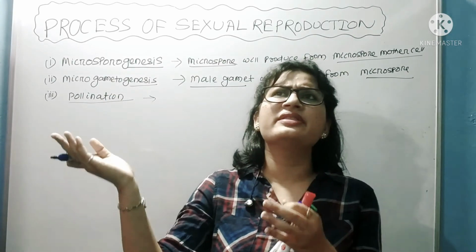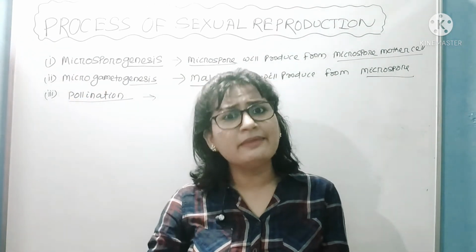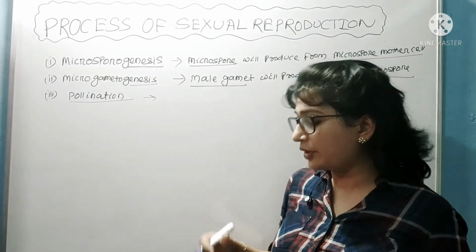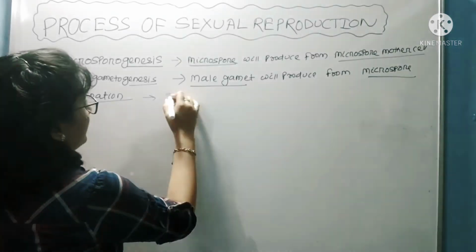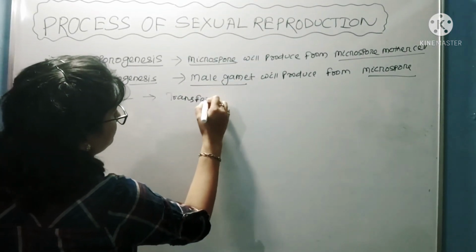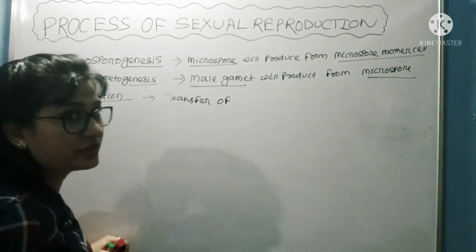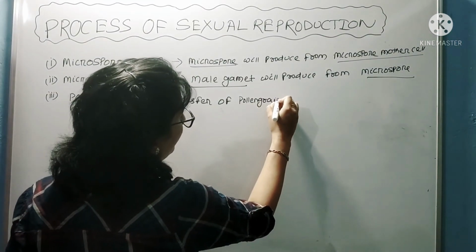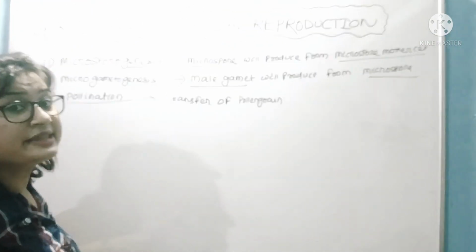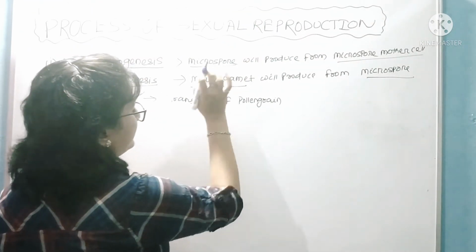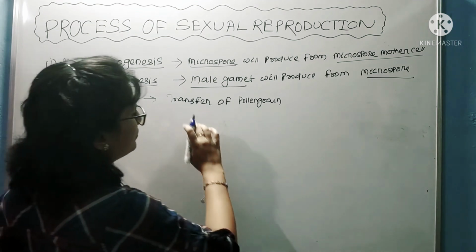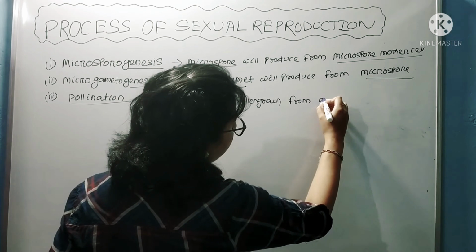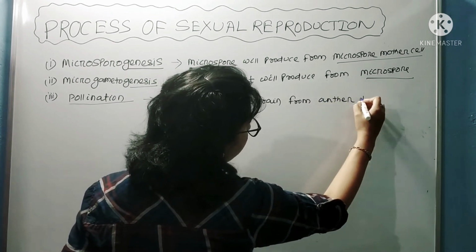It may occur in a single plant or it may occur between two plants. Okay, so that is pollination. Transfer of microspore, it is pollen grain. Pollen grain is otherwise known as microspore. Okay, microspore means pollen grain. So transfer of pollen grain from anther to stigma.